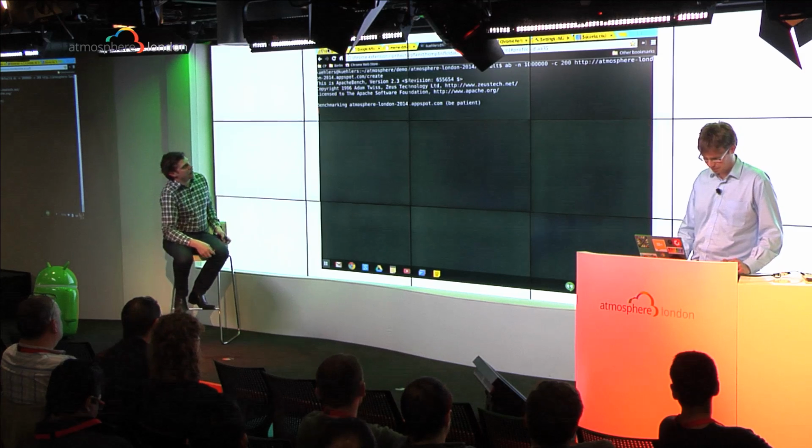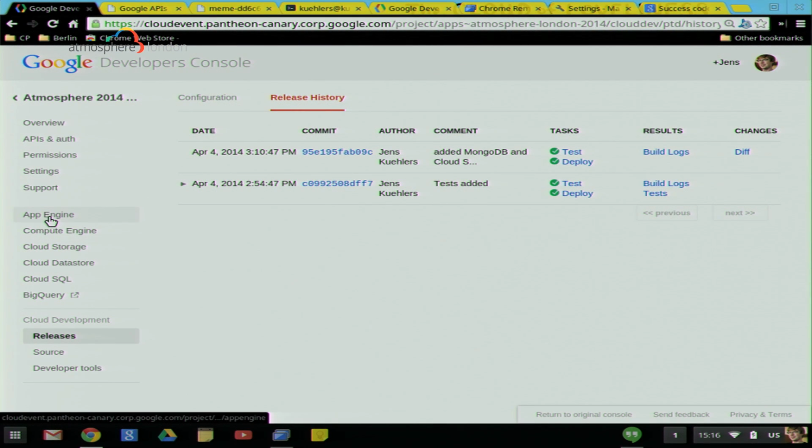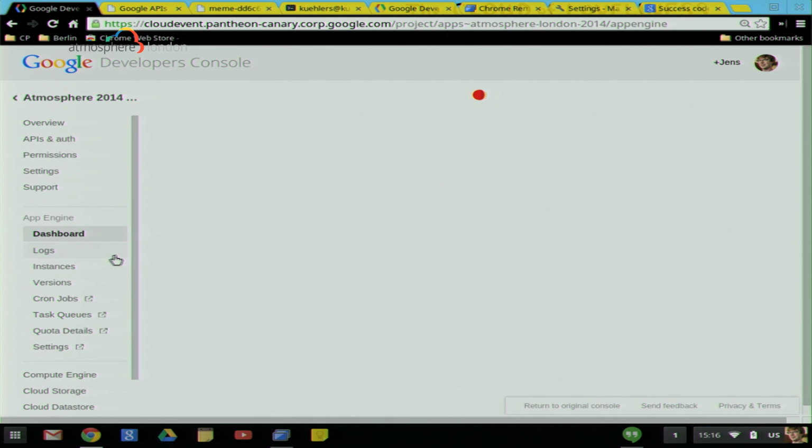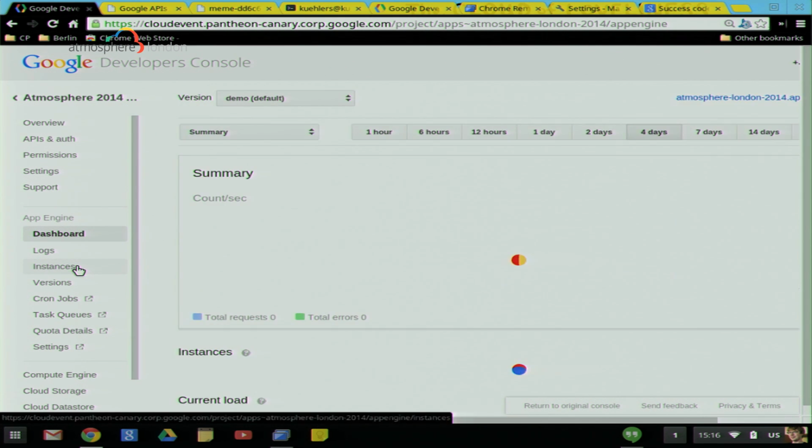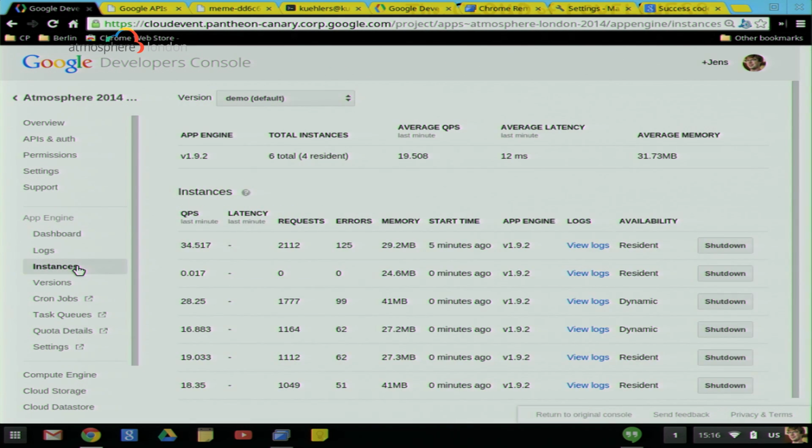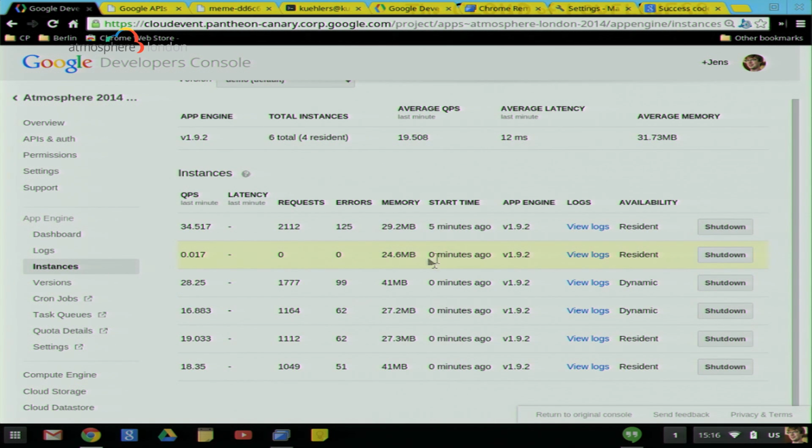Okay, so let's go back to our developers console. We have a look at the running App Engine instances. OK. There's the App Engine console. I go to instances. I have 6 instances running now. You can see there's one there that was running 5 minutes ago for our previous tests. But App Engine has just seen, oh, the load's picked up, I need to deal with this. And it started spinning up more instances in order to be able to serve all those requests.